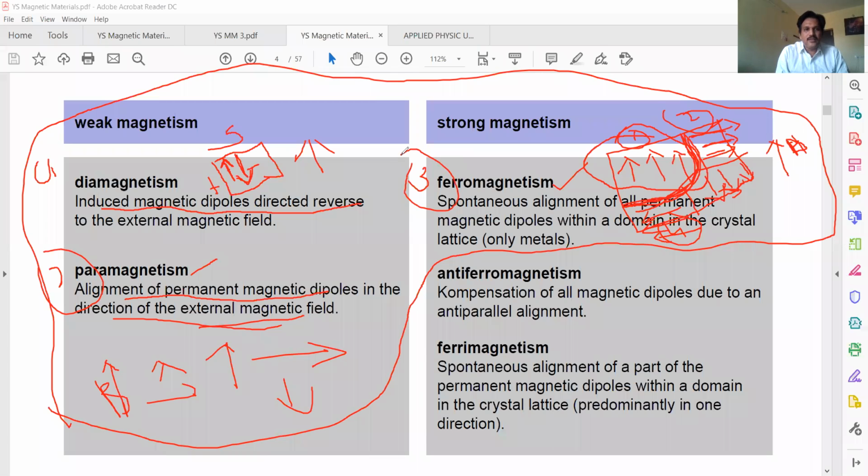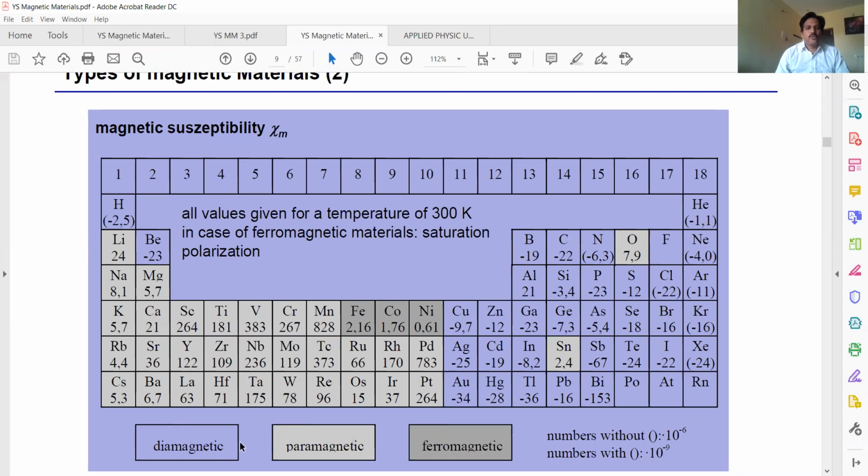These elements are diamagnetic, these are paramagnetic, and these are ferromagnetic materials. So I will show that periodic table.